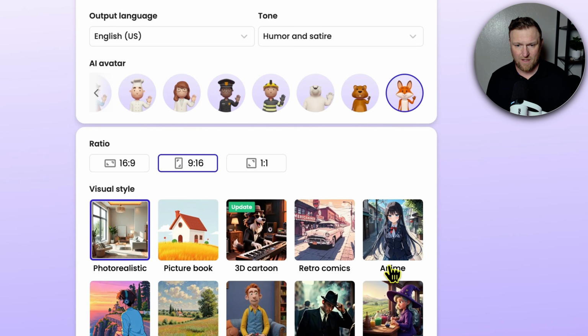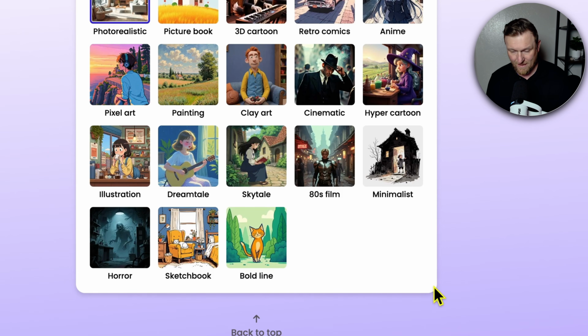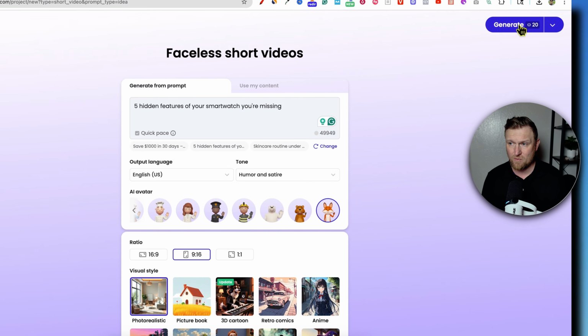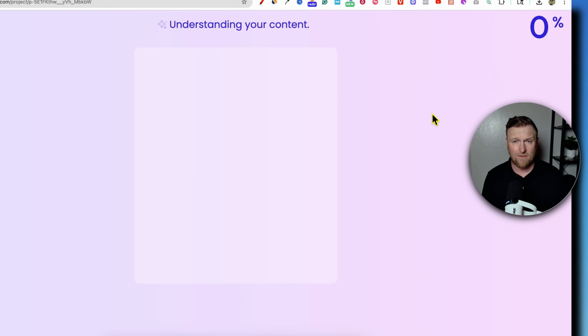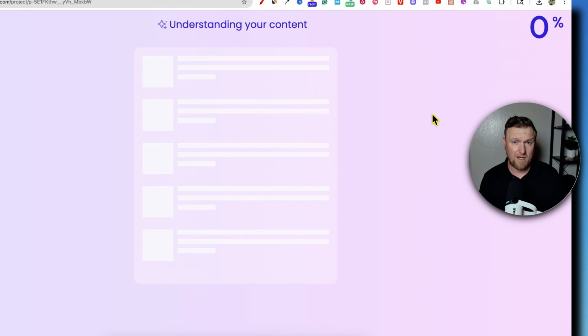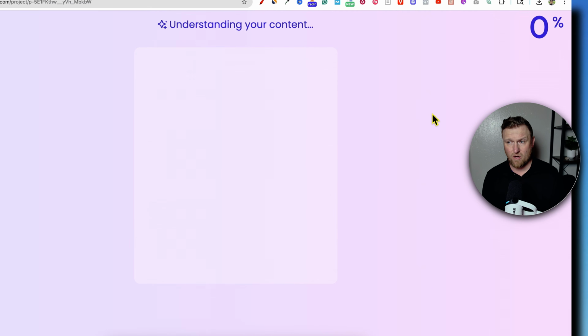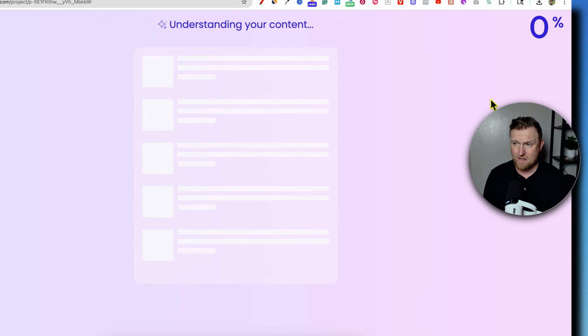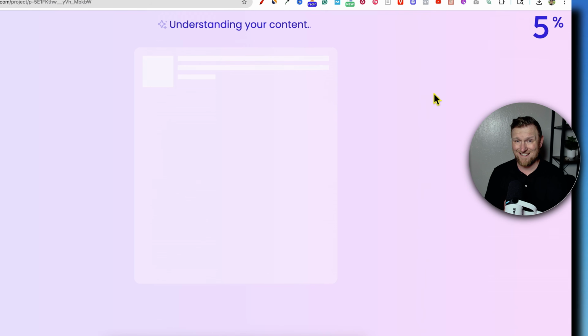Once you have your settings over there, it's kind of interesting that there's no button over here to click. You actually have to come over here and just push generate. Generate storyboard and create script first. So they have a lot of options for the way that you would like to create your video. But let's get this video started and it's going to start generating. You have a big number over here that shows the percentage complete. We're at 5% right now. I'm going to pause the video and we'll be right back.